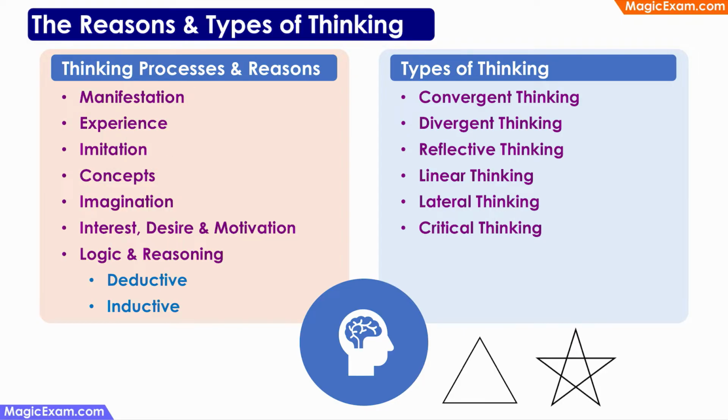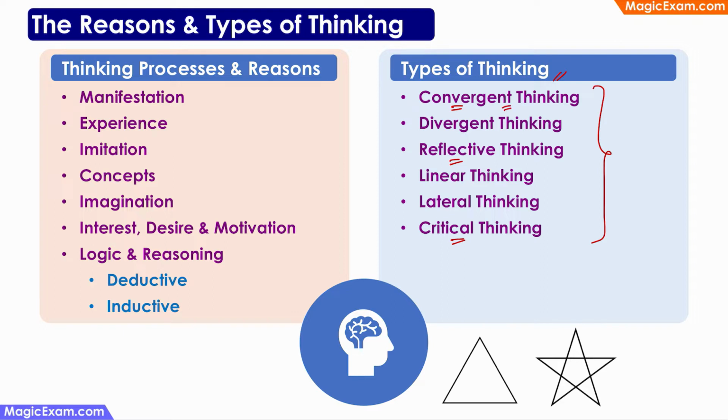Next, let us talk about the types of thinking. I've listed down 6 different types of thinking here. But at any given point of time, you can use any combination of these 6 different types. For example, you can be using convergent thinking. At the same time, you can also be using reflective thinking and critical thinking as well. So you can use any combination of these.